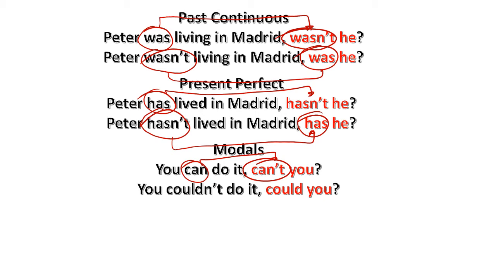And what about, for example, couldn't? Okay, you couldn't do it. No lo pudiste hacer, ¿verdad? Couldn't, and I have to write exactly the same thing, but in the positive way.